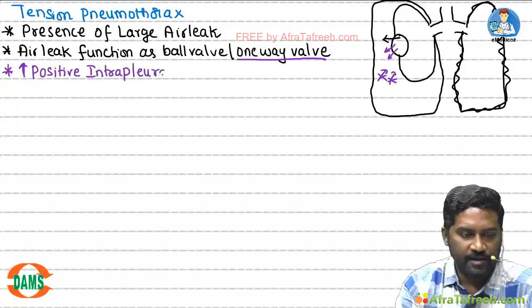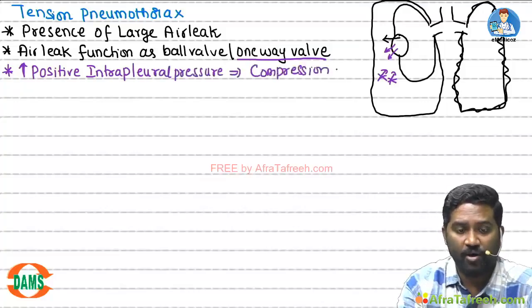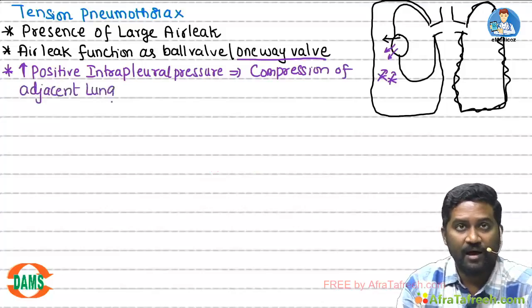Once the intrapleural pressure increases, there will be compression of adjacent lung and mediastinal vessels, students.